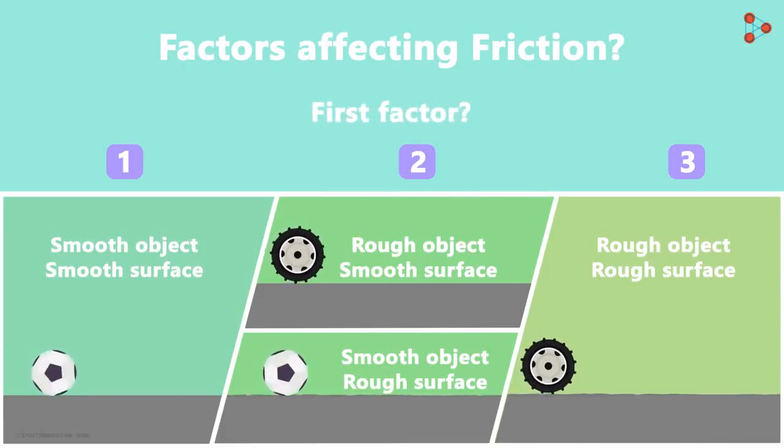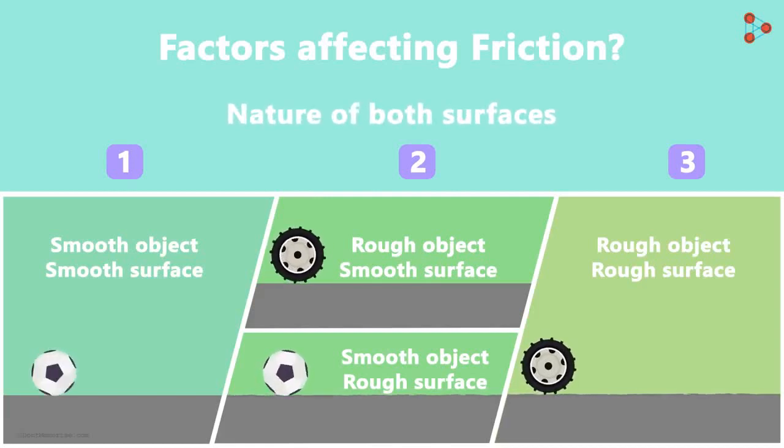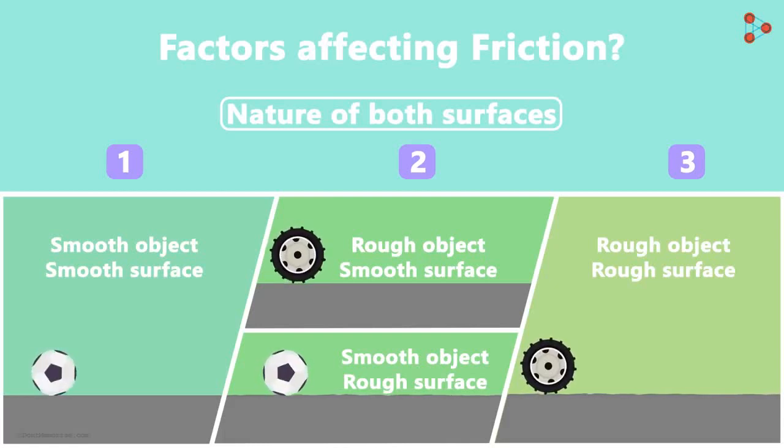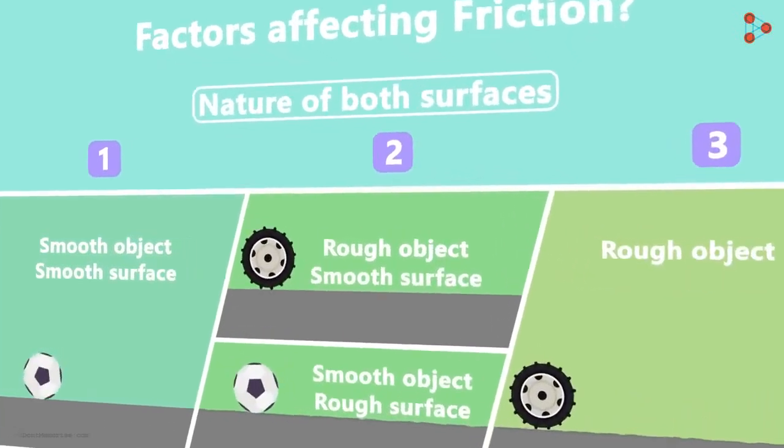Yes, it depends on the nature of the surface on which the object moves and the nature of the surface of the object. Yes, it depends on the smoothness or the roughness of the two surfaces which are in contact with each other. If you want to find out if this is true, here's what you can do at home. Create an inclined slope on a table like this and mark a point somewhere on it. Now from this point, let a small cylindrical shaped object move down. You will see that it reaches a particular point and then stops.